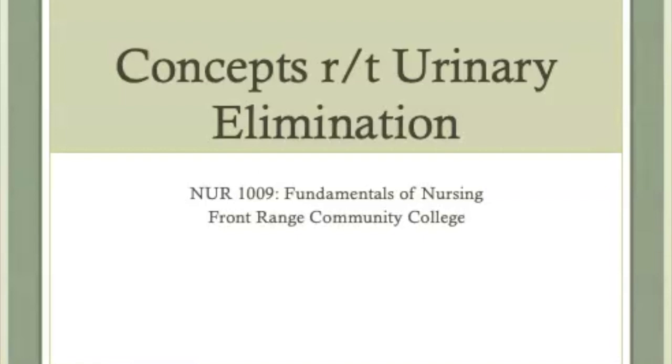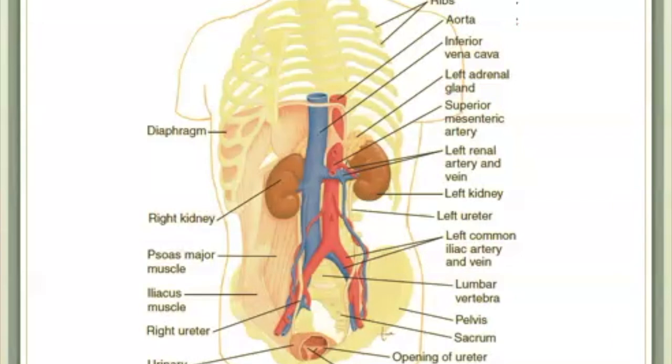This presentation is on concepts related to urinary elimination. Please review the anatomy and physiology of the urinary system very briefly to identify the role of the kidneys, the ureters, the bladder, and the urethra.